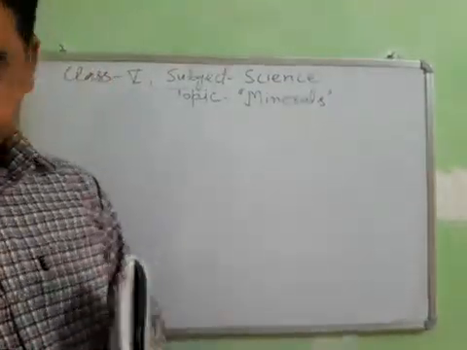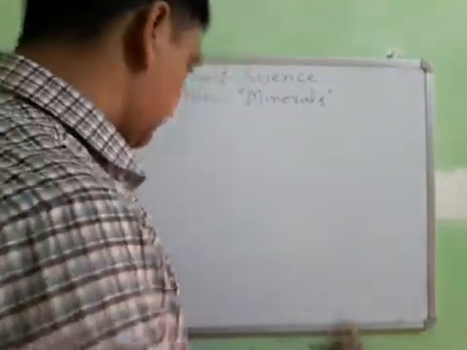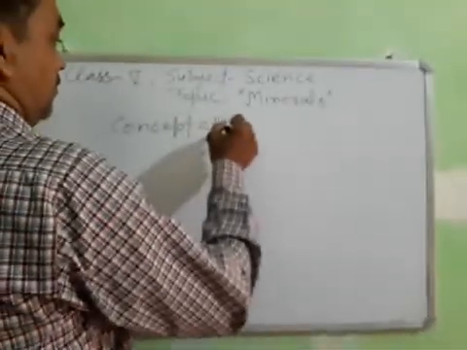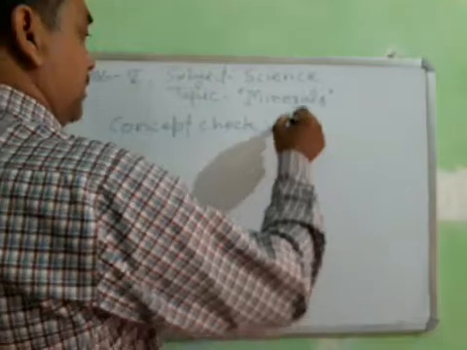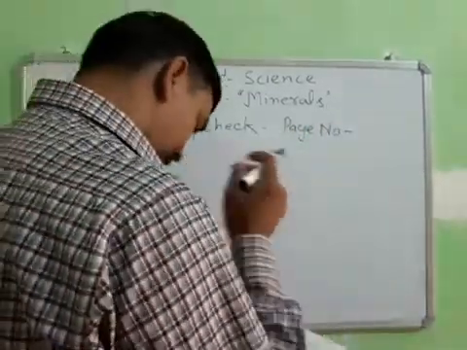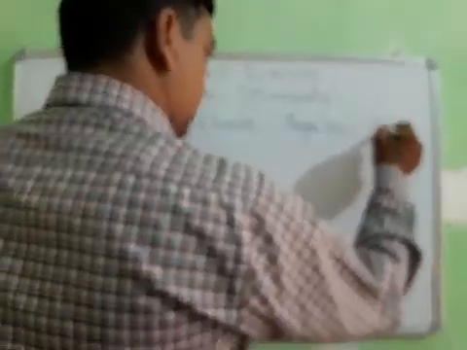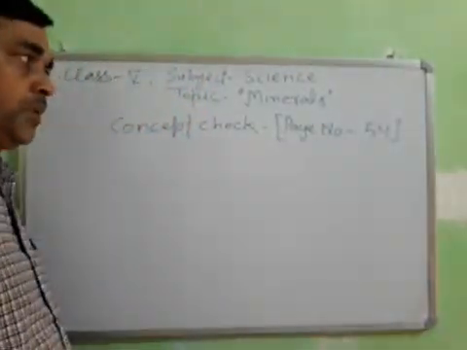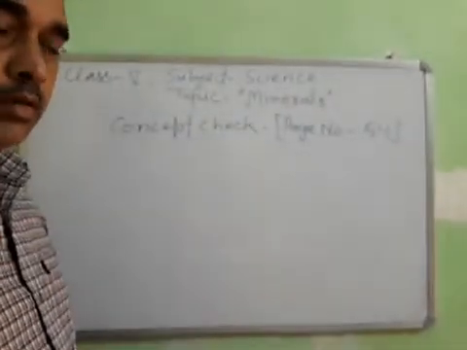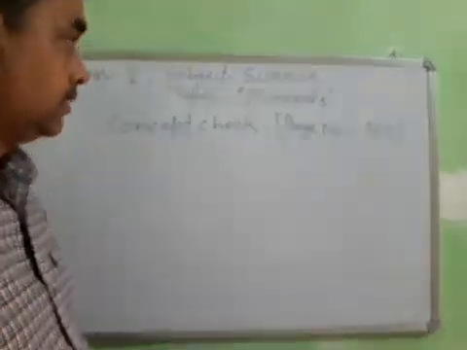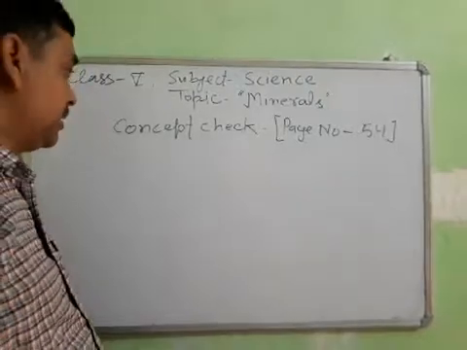Concept check, page number 54. So fill in the book. Don't write it anywhere else. Fill in the book with the help of a pencil. So take the pencil, eraser, sharpener.